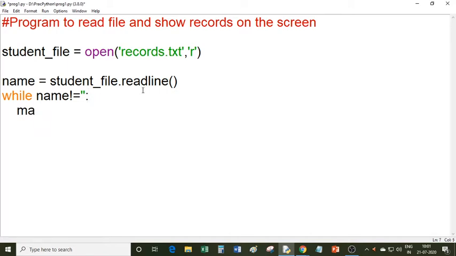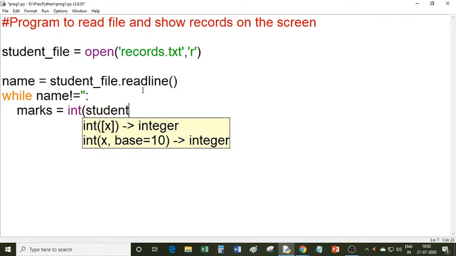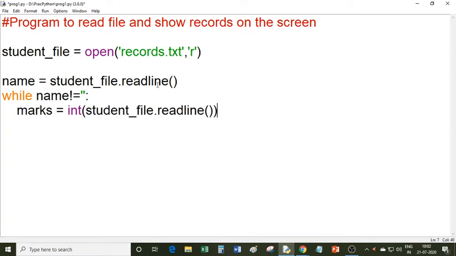Then I can read the next line, marks is equal to, and then I will convert that string into int, and then student file dot readline again. So again you are calling this readline method. First you call here, so first line will be read by the program. Then again you are calling readline, so second line will be read by the program. So the second line contains marks. This readline will return the data in the form of a string, so you need to convert that string into integer. That's why I'm using int here. And then you can store those marks here.